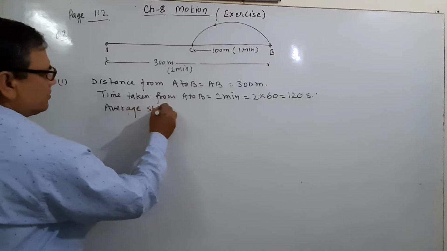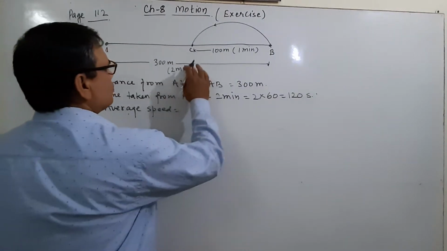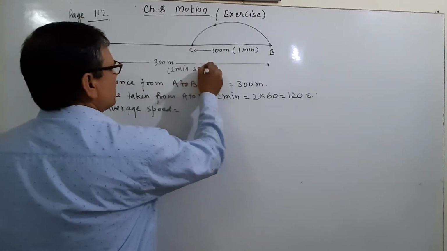Tell me the formula of average speed. What is the formula of average speed? This is 2 minutes 30 seconds.